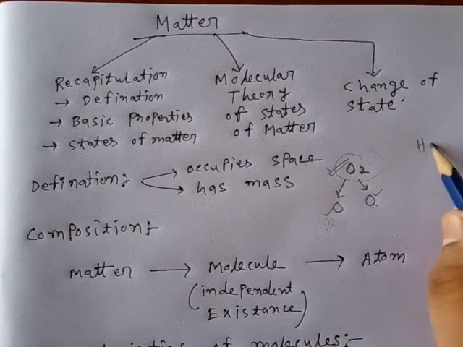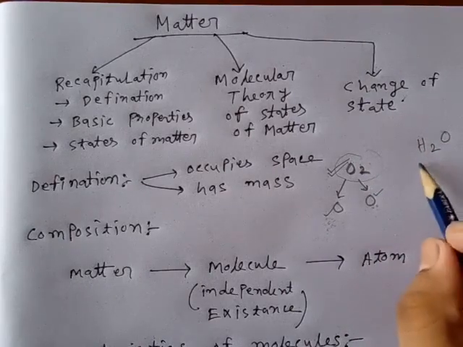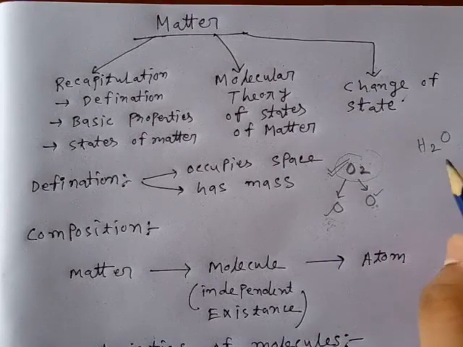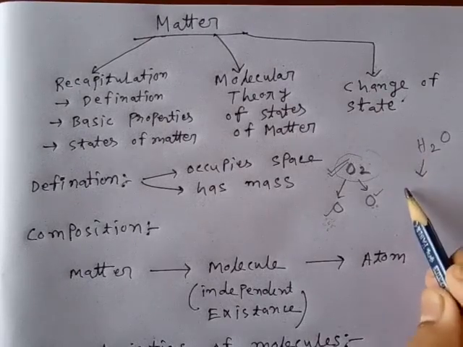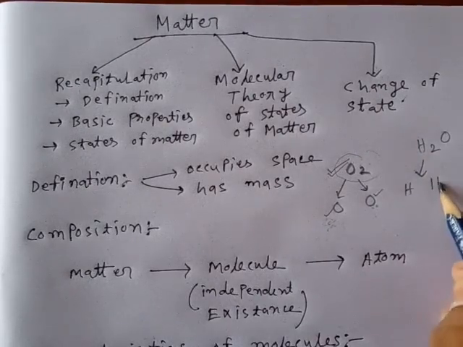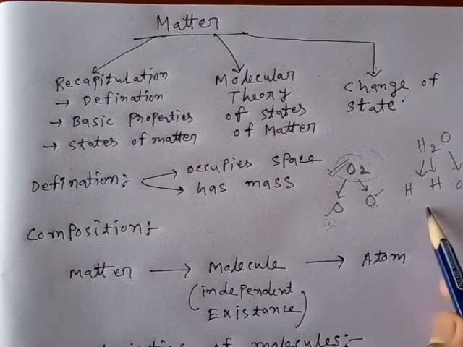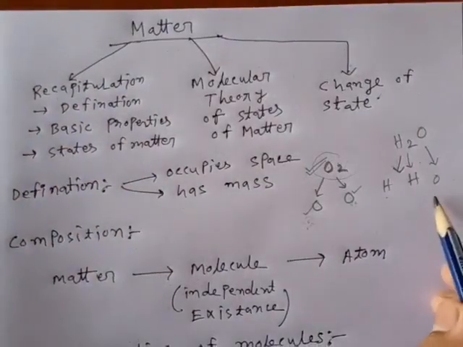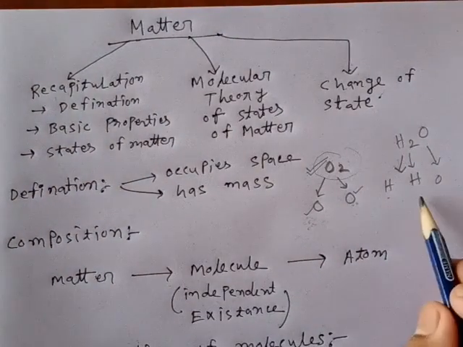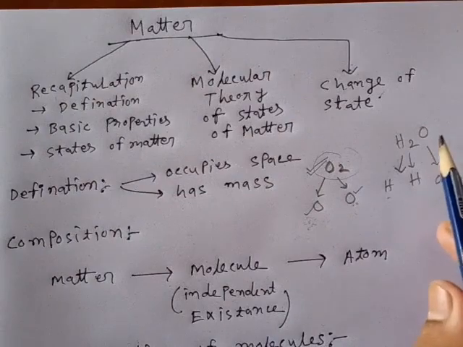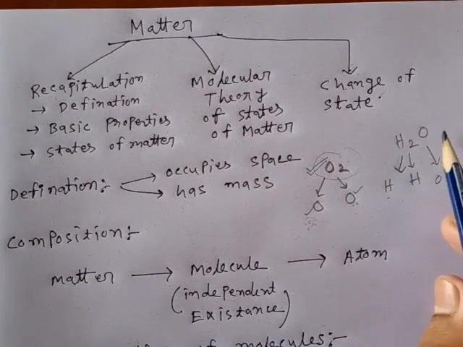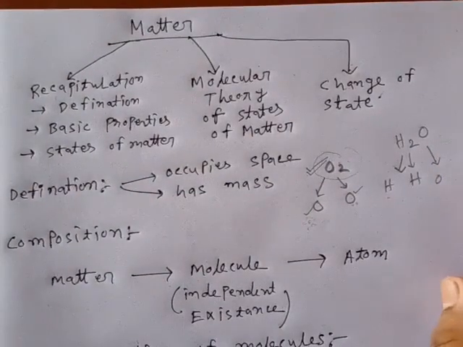Now in the case of a water molecule, you know that the chemical formula of water is H2O. This contains 2 hydrogen atoms and 1 oxygen atom. Here two different types of atoms combine and make a single molecule. Okay, I think you understand the concept now.